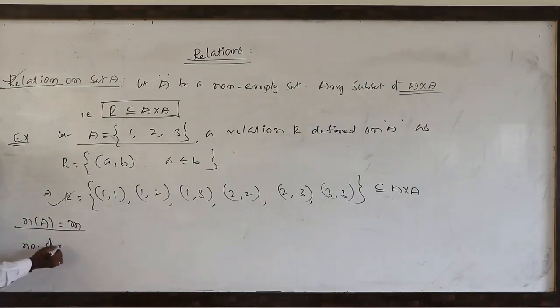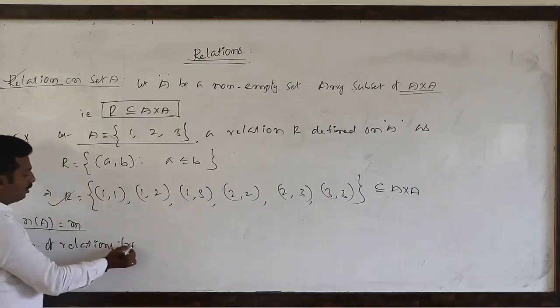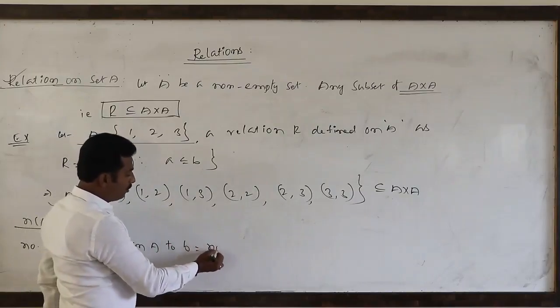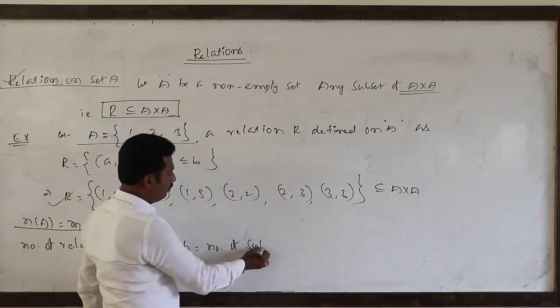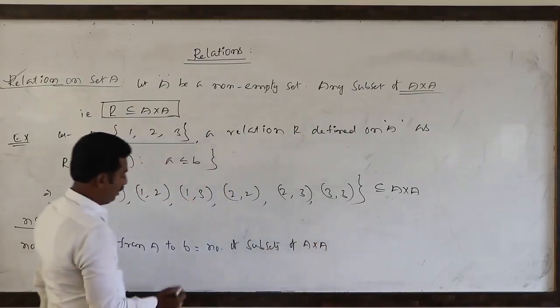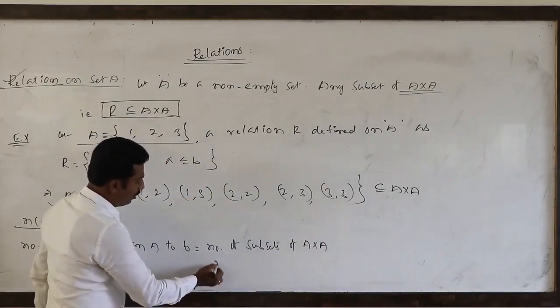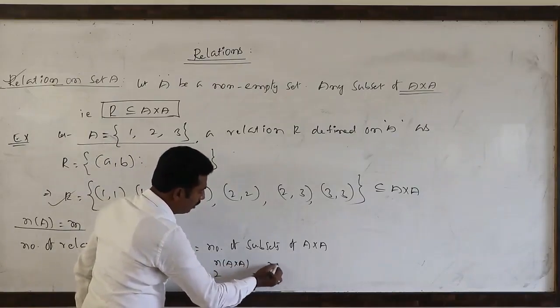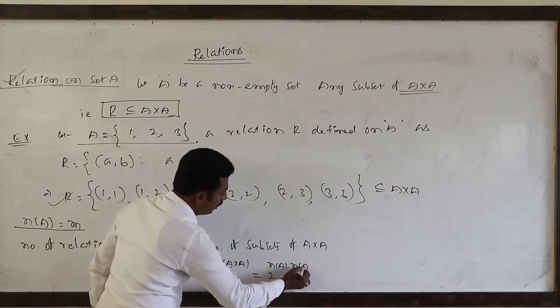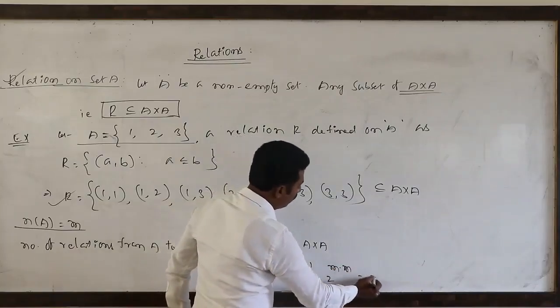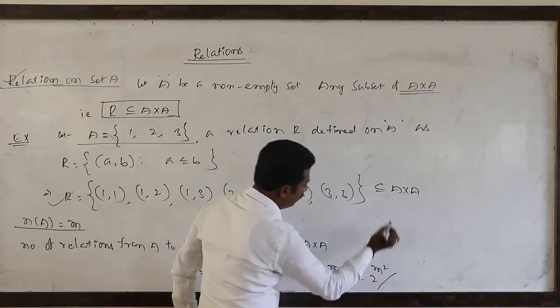Then the number of relations from A to B is the number of subsets of A cross A. So that is 2 to the power n of A cross A, that is 2 to the power n of A into n of A, that is 2 to the power m into m, that is 2 to the power m square.